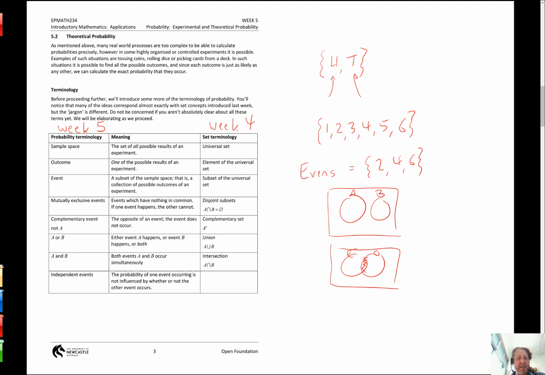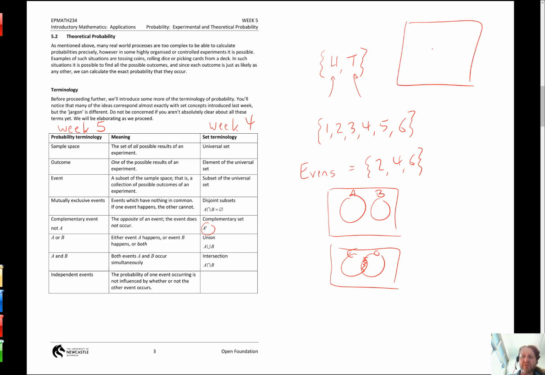A complementary event just means it's not A. Like the complementary event of evens is odds. Last week we said the complementary set of evens would be odds. Complementary is the same thing, and we just use that dash notation. A or B, we used that last week. We just called it the union between two sets.